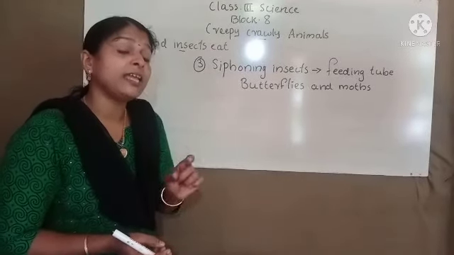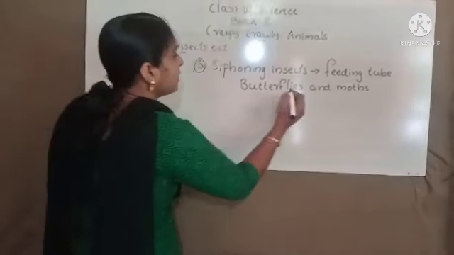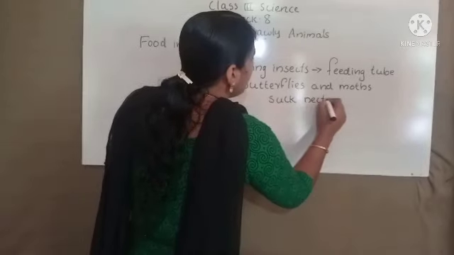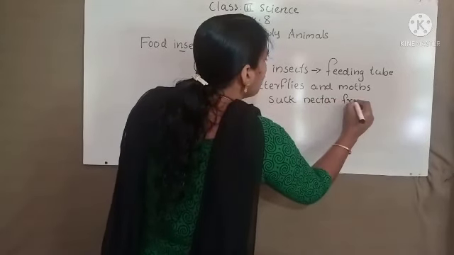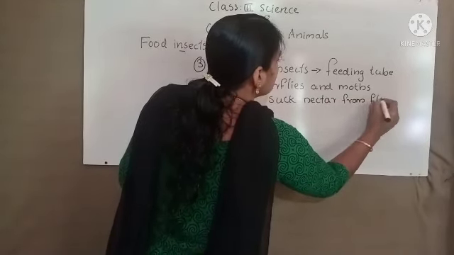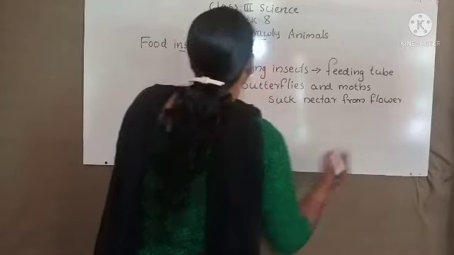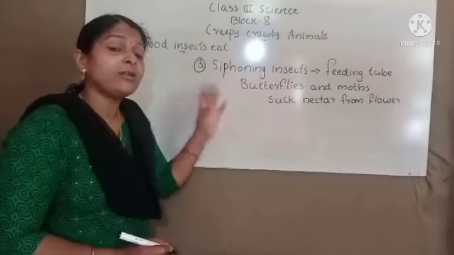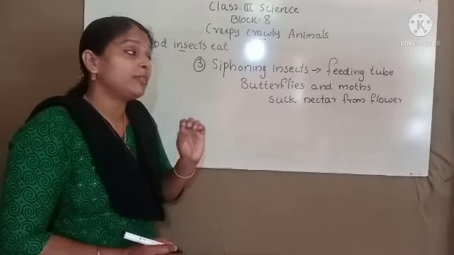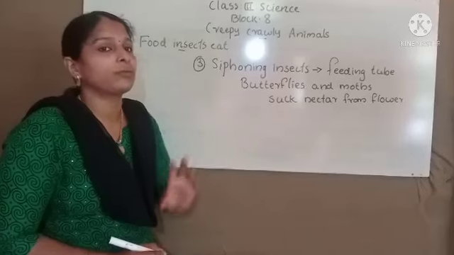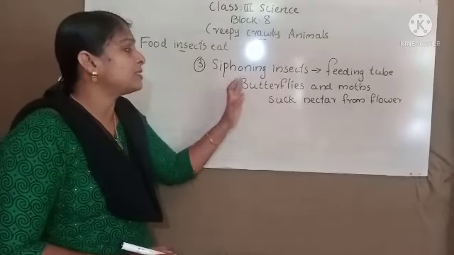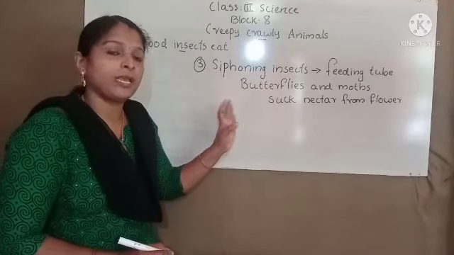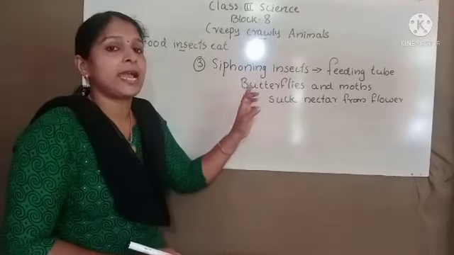Yes, they suck nectar from the flower. Siphoning insects have a feeding tube in their mouth, and with that only they are sucking nectar from the flower. Examples are butterflies and moths.